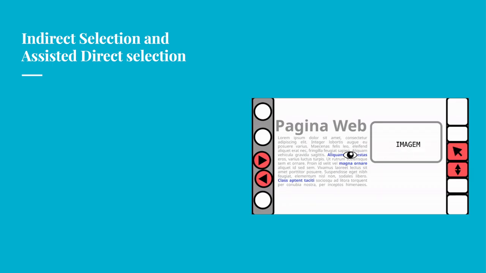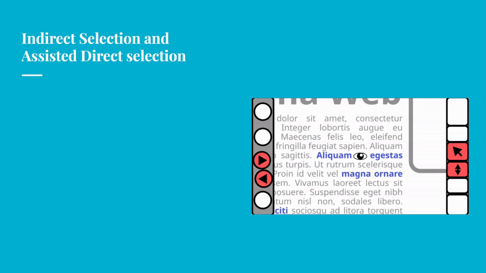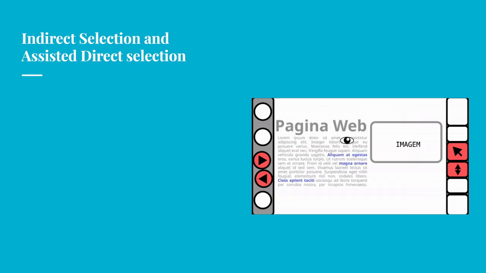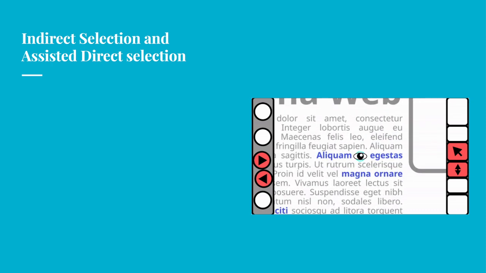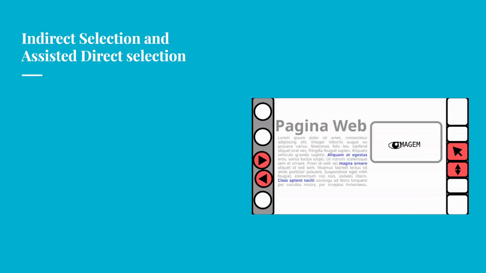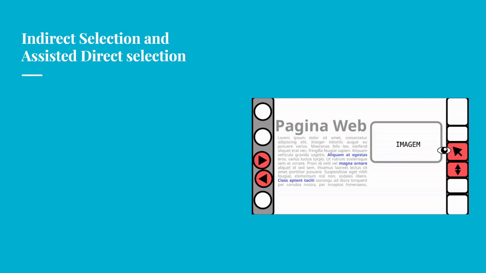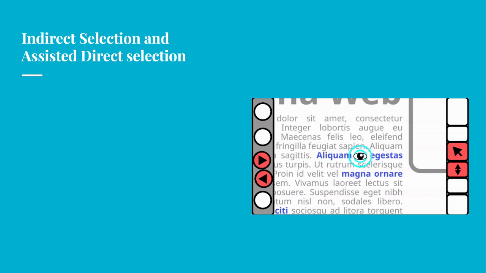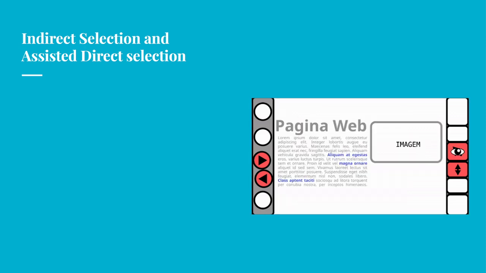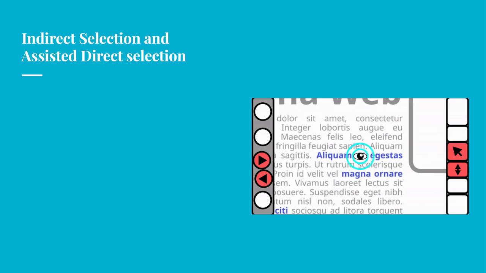Another approach is through assisted direct selection. Basically, you're still trying to point at the selectable element, but you're trying to make it easier to select. In this example, we're first glancing at a sidebar to allow us to zoom in onto the desired selection element, and then with a second glance, we start zooming in, and finally, at the third one, we can actually select the element. So this approach, both approaches have their ups and downs, but there have been other attempts at developing gaze browsers. What are we proposing?